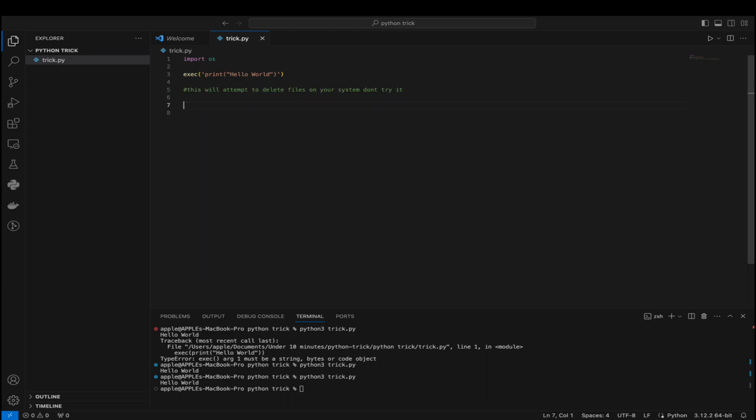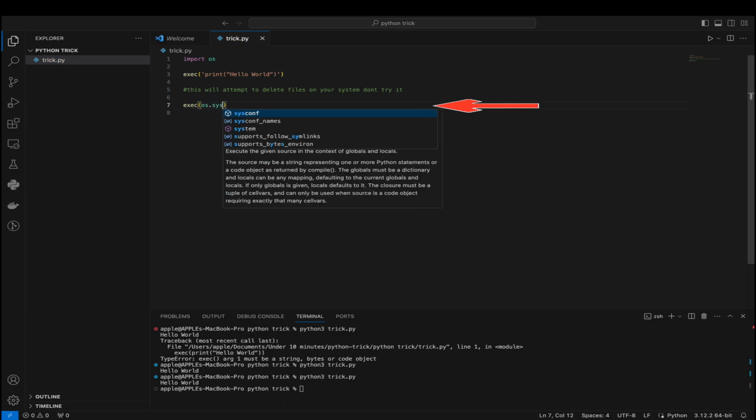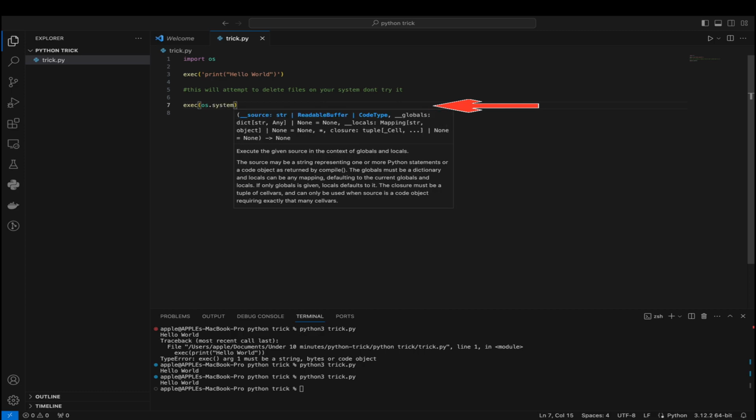So, while the exec function can be powerful, it's also potentially very dangerous. Always be cautious when using it, and avoid it if possible, especially when dealing with user inputs.